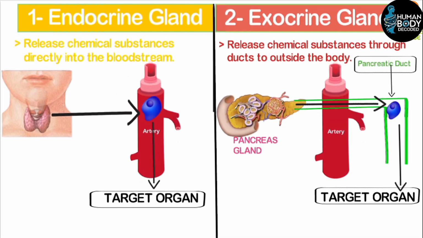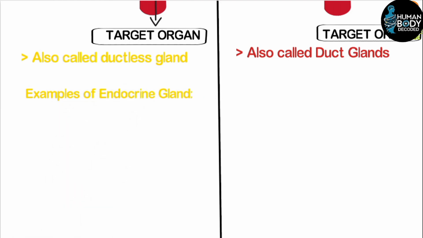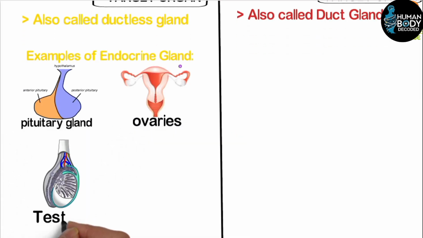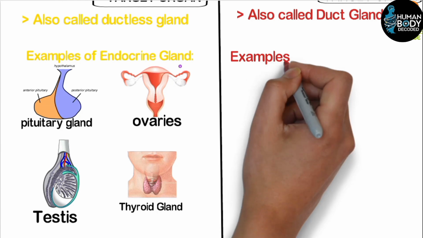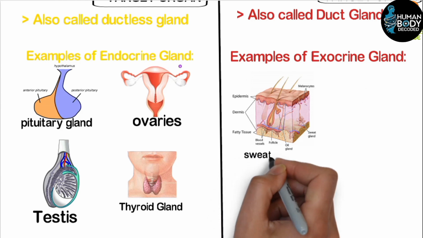For this reason, endocrine glands are also called ductless glands. Now, examples of endocrine glands include the pituitary gland, ovary, testes, thyroid gland, and adrenal gland. Now, examples of exocrine glands include sweat glands and salivary glands.